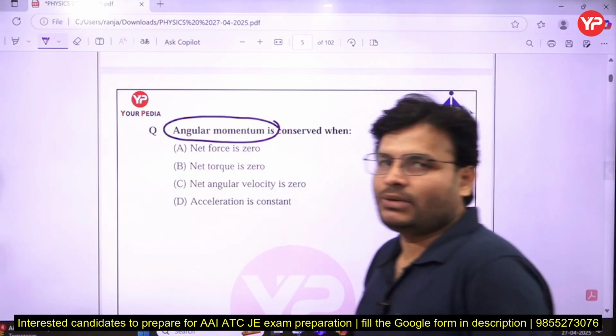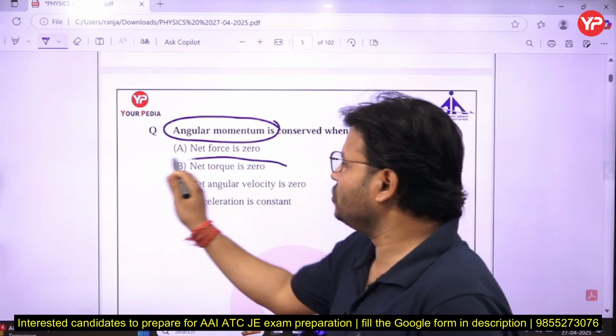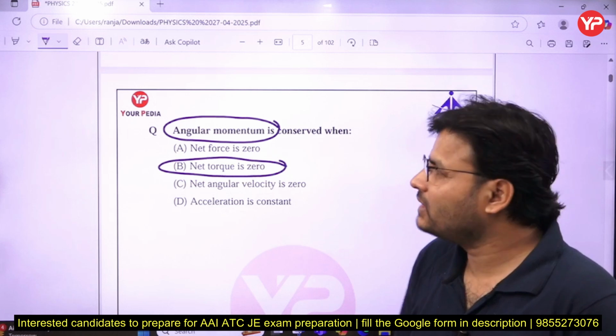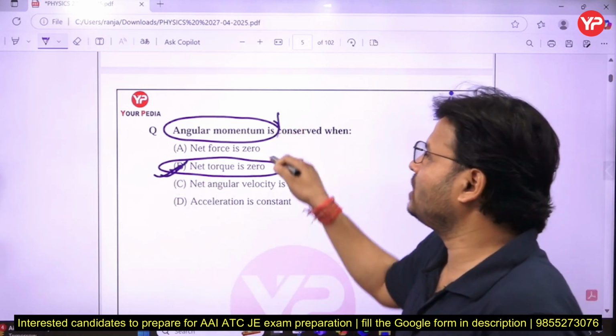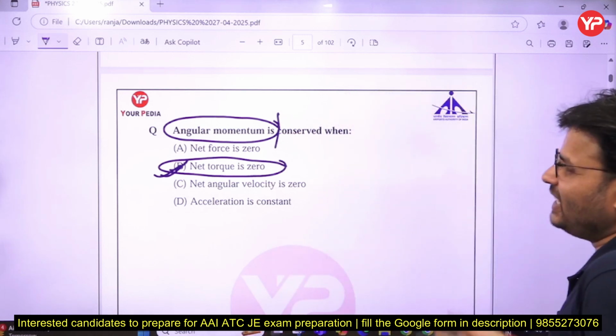When will angular momentum be conserved, my dear friends? We can say when net torque is 0. Whenever net torque is 0, then angular momentum will be conserved. Try to remember that point, various times you will find the question. Angular momentum is conserved when net torque is 0. So the correct answer is what?